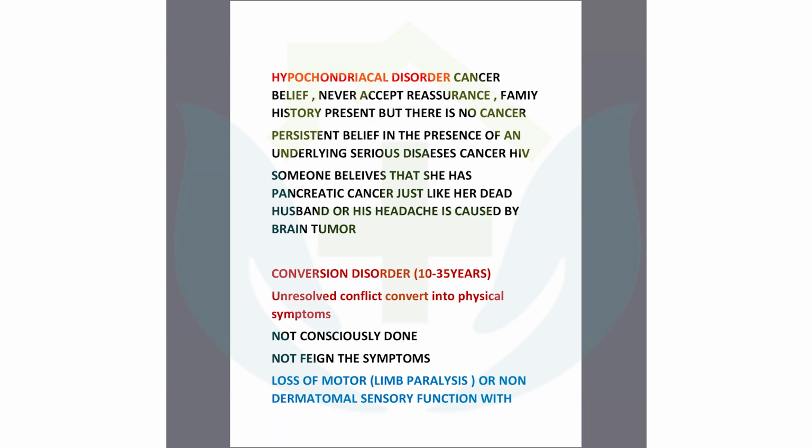I have given one example. Someone believes that she has pancreatic cancer, just like her dead husband, who died of pancreatic cancer. This is one to think of as hypochondriacal, because there is no weight loss, no malnutrition, and nothing else that could indicate cancer. You should read it at that step. I will share it with you, the question. Now another one, conversion disorder.